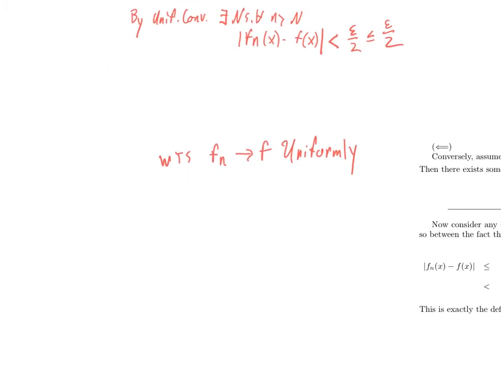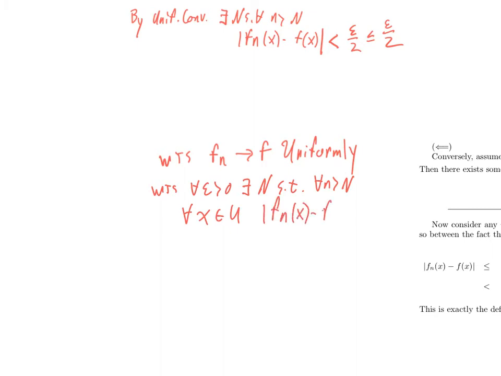What does that mean? That means I want to show, for all epsilon bigger than 0, there exists a choice of big N, such that for all little n bigger than big N, and for all x in U, absolute value of f sub n of x minus f of x is less than epsilon. That's what I want to show.